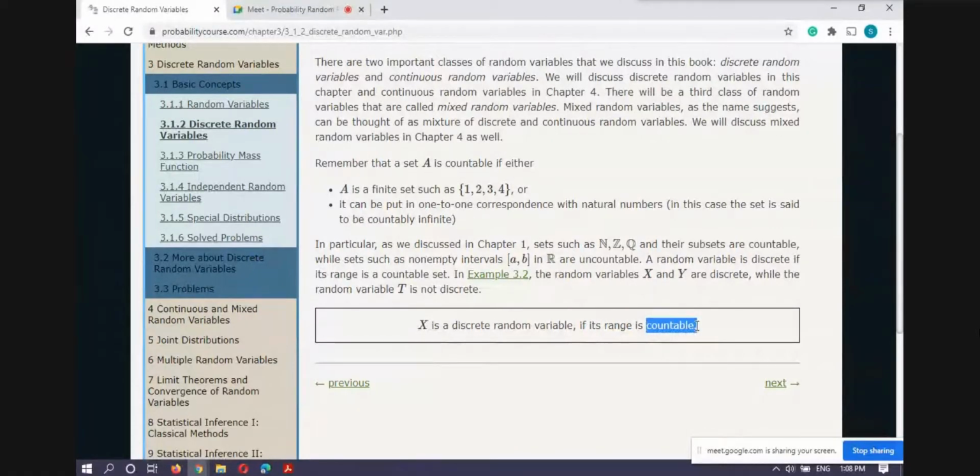And you know what we mean by a countable set: the set of natural numbers, set of integers, set of rational numbers are countable. All finite sets are countable. Thus, any interval of this kind is not countable, and the set of real numbers is also not countable. So, if the range set of the random variable capital X is finite or countable, then we say it's a discrete kind of random variable.